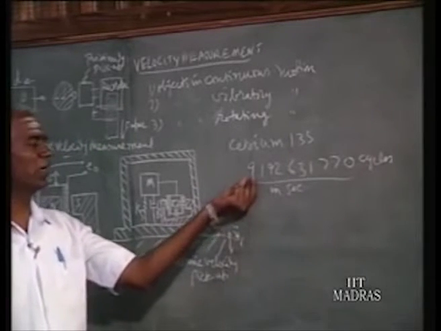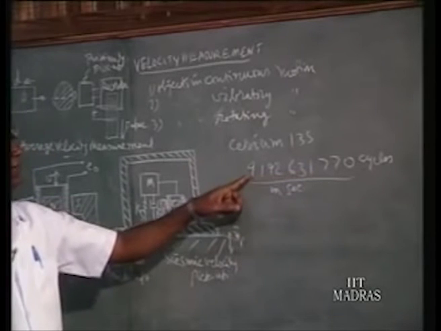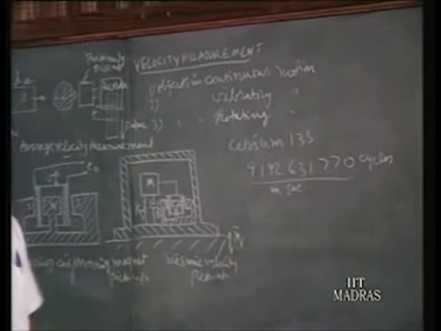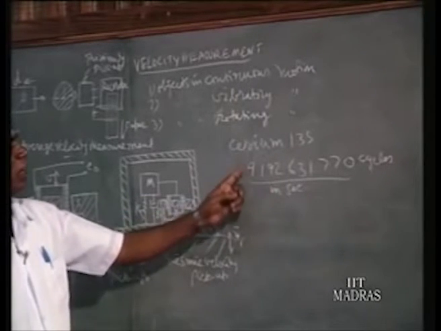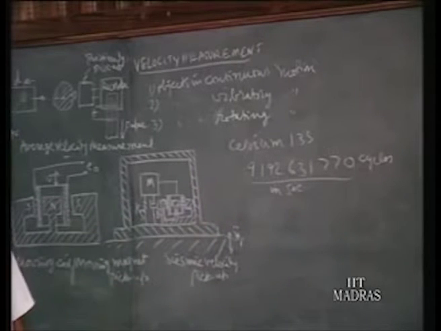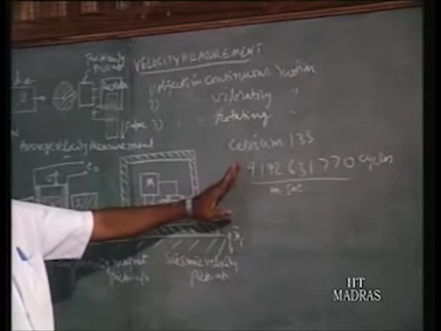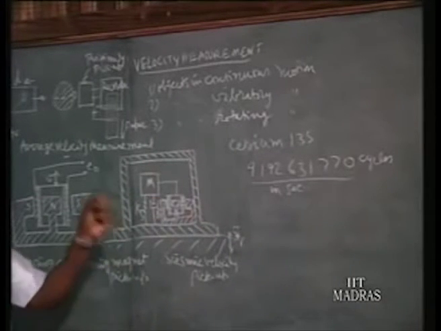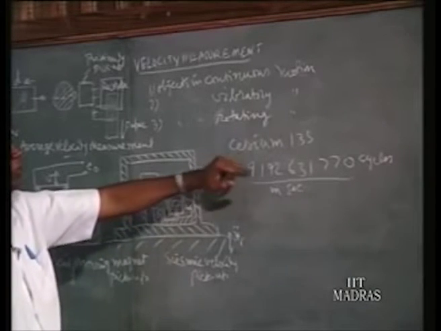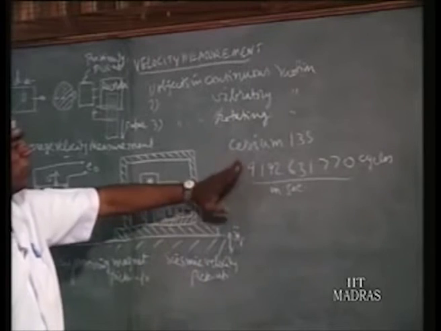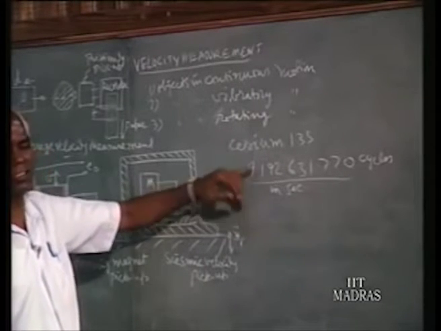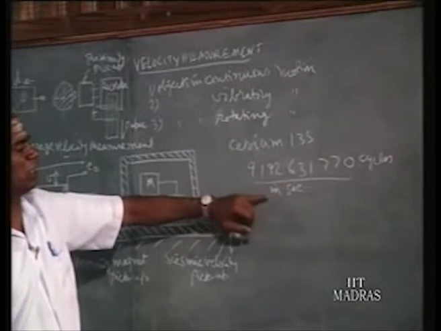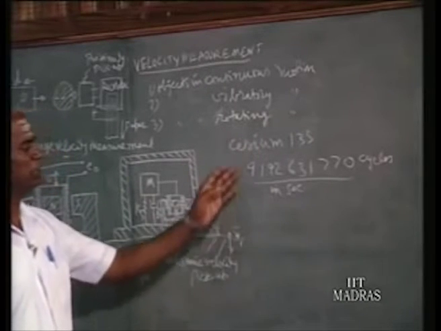That means there are about 10 figures, so of the order of 10 to the power of 10. So if you can count one cycle, 1 over 10 to the power of 10 of a second itself can be measured. That is the beauty of this. So 1 in 10 to the power of 10 parts of a second can be measured if you have cesium 133 and these cycles. Anyhow, the standard for the second is the duration in which so many cycles of atomic resonant frequency come out of cesium 133. That is the basis for the second.